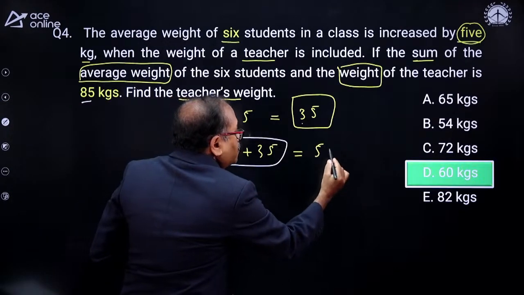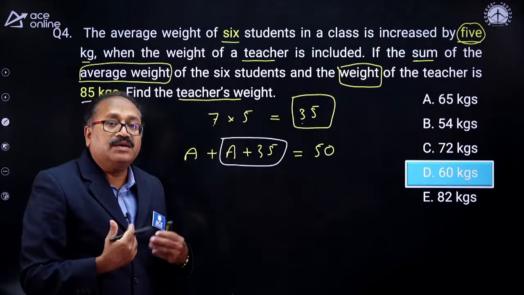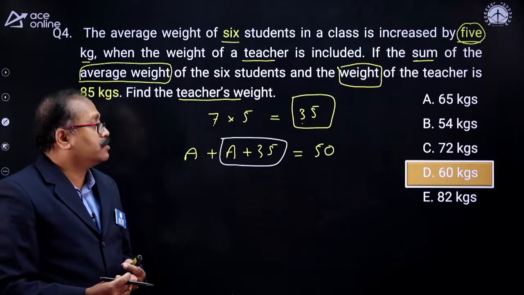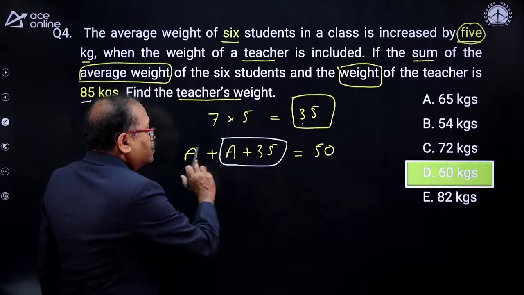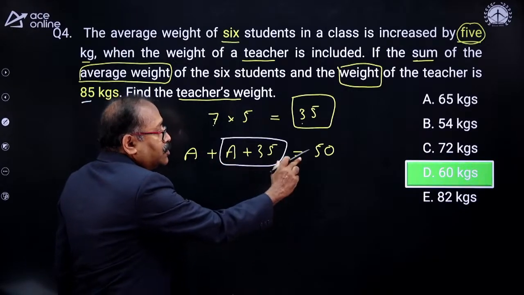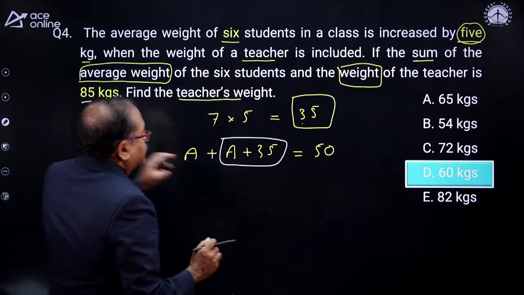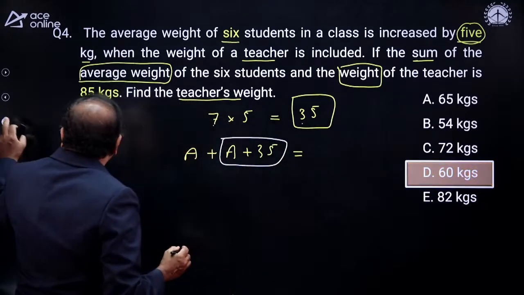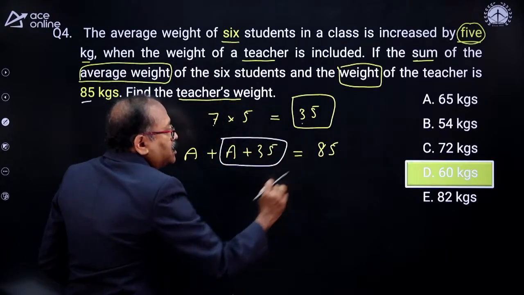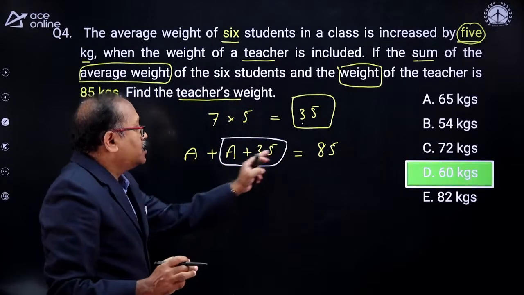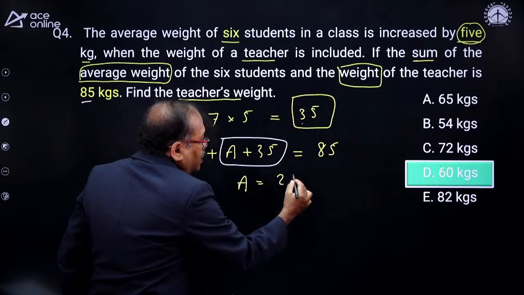Those who do not know anything about the average will not understand this part, but don't worry, in the coming days we are going to learn the very basics on YouTube. So here you notice that 2a plus 35 is equal to 85. So 85 minus 35 is 50, so 2a is equal to 50. Then what is a? a is equal to 25.